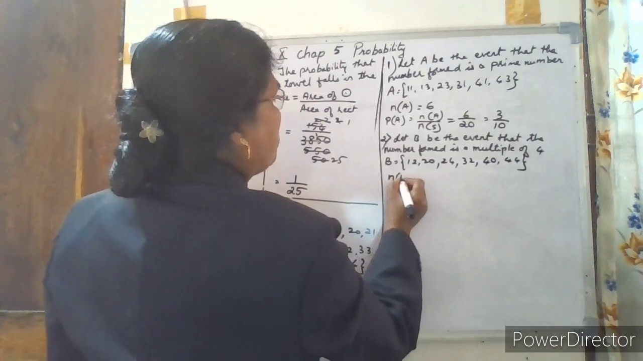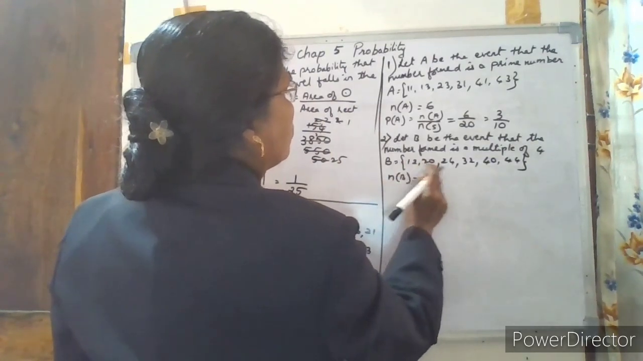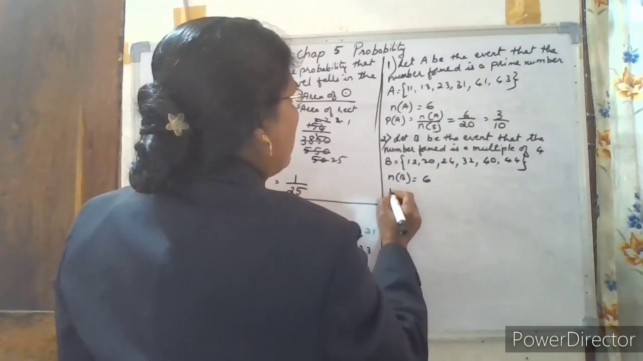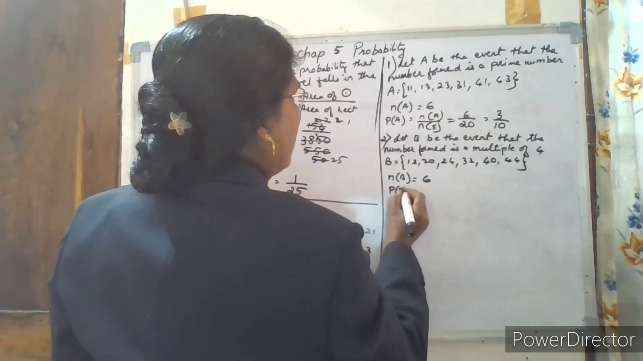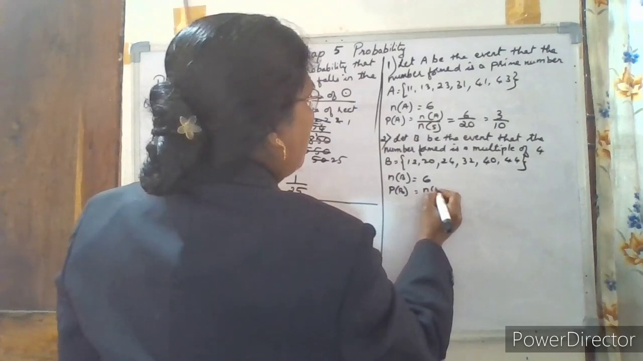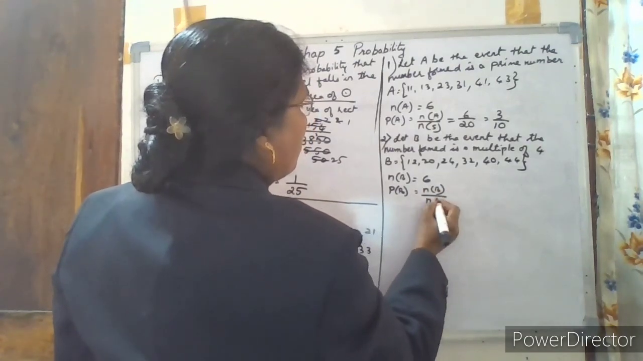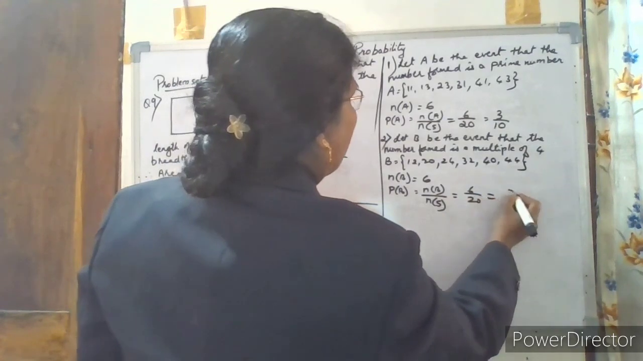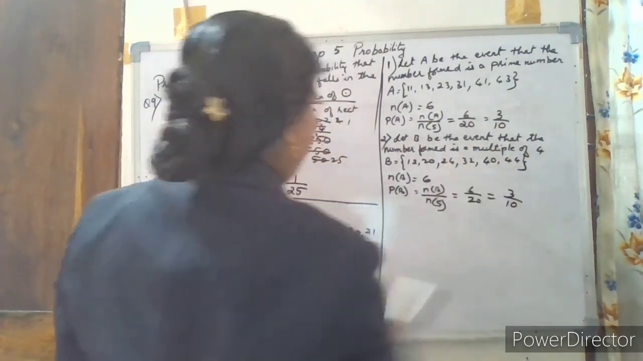So number of elements of event B is equal to 1, 2, 3, 4, 5, 6. So probability of event B, again, is number of elements of event B upon number of elements of the sample space, that is equal to 6 by 20, and that will give you again 3 by 10.